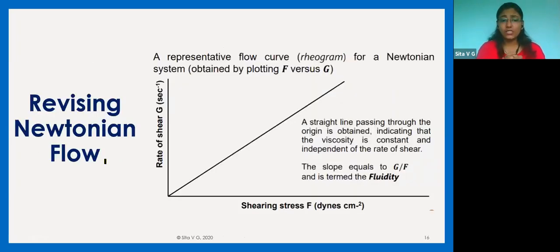Now we are revising what is Newtonian flow. This is a slide which, if you're at your last day of GPAT preparation, is going to be one slide which you read, so you know that this is Newtonian flow revision. So what is it? If you see, the rate of shear and shearing stress are directly proportional. A straight line that passes through the origin, indicating that viscosity is constant and is independent of the rate of shear. So however much shear stress you apply, the viscosity is going to be constant. Even if I'm applying 1 or 10, it is constant, and the inverse is called fluidity. So this is how we revise Newtonian flow.